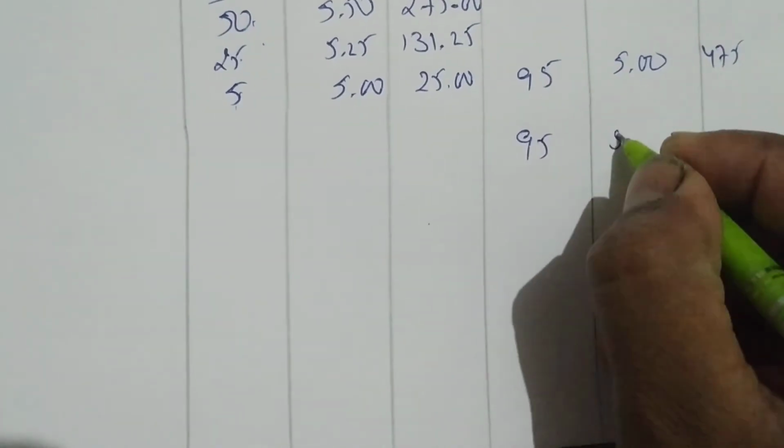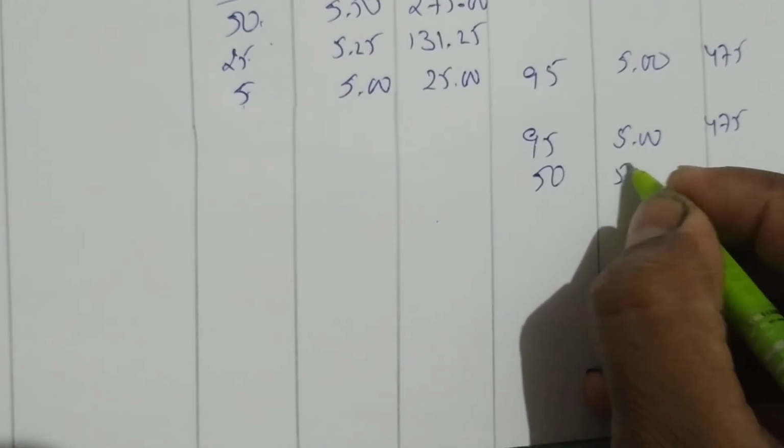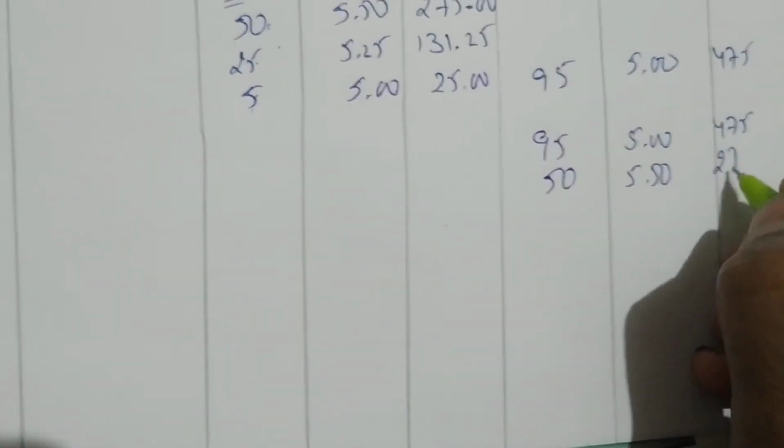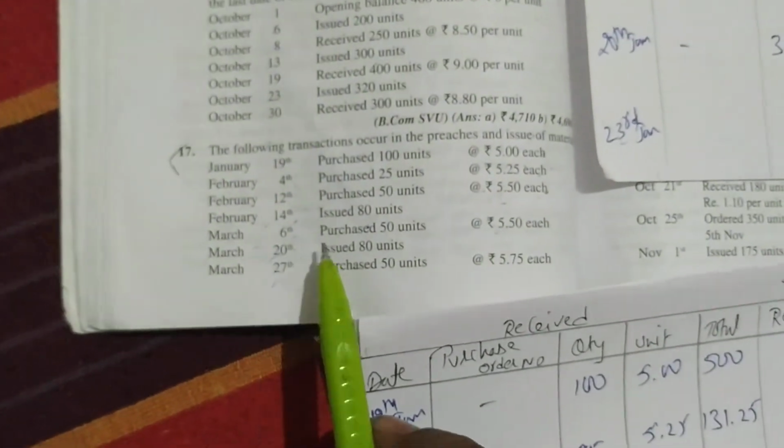The balance will be 95 at 5 rupees, 475, and 50, 5.50, 275. Okay. Next, what happened after that? Again we issued units. March 20, 80 units we issued.